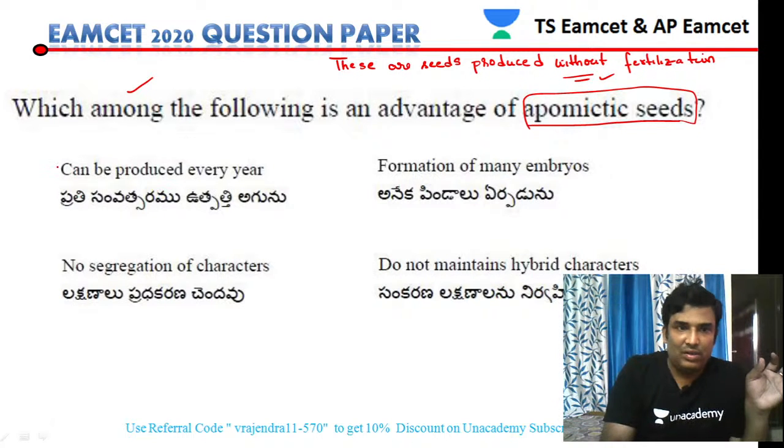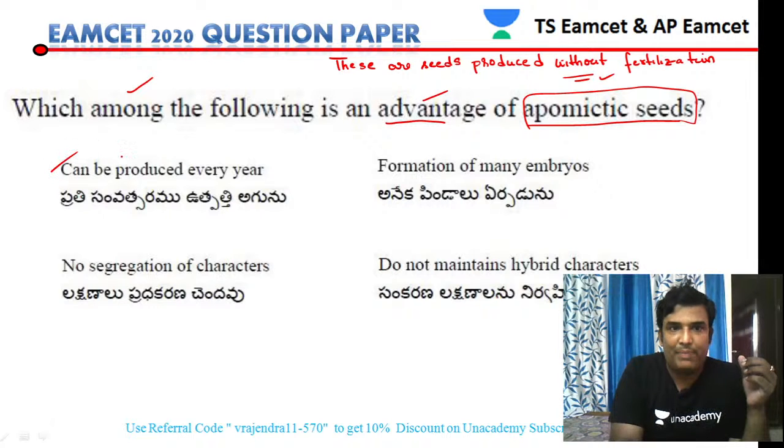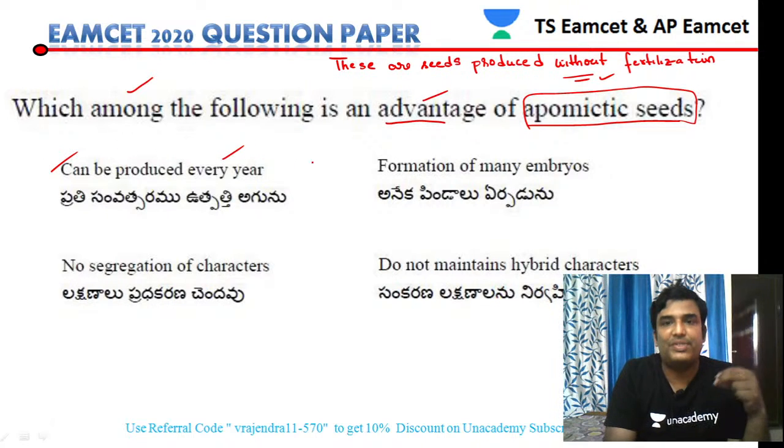The question is asking us to identify the advantage. So now let us see the statements. One: it can be produced everywhere. No doubt it can be produced everywhere. Formation of many embryos. No doubt it can be the formation of many embryos.